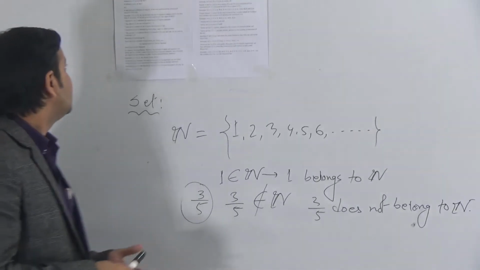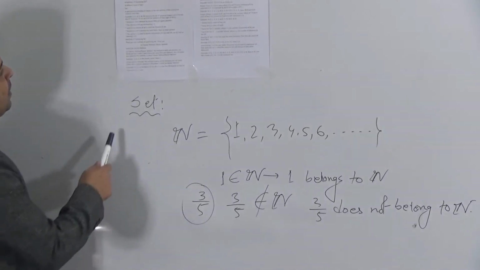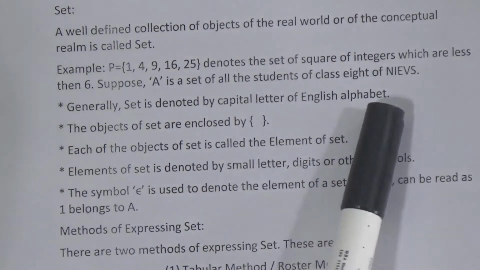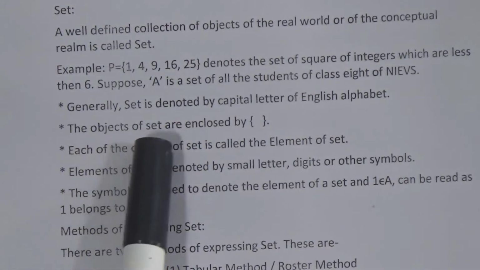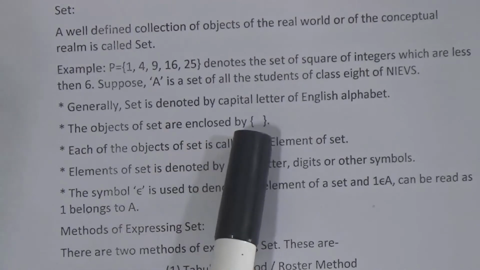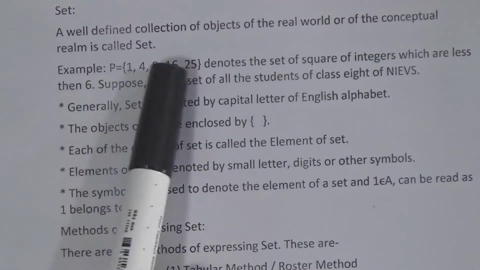Okay, dear students. Now let us know some important information about sets. Generally, a set is denoted by a capital letter of the English alphabet, and the objects of the set are enclosed by second brackets.